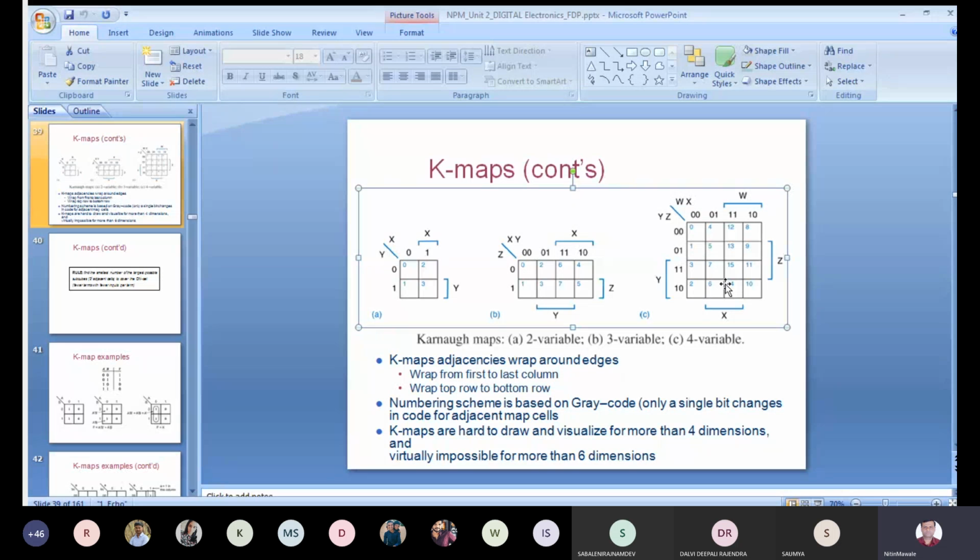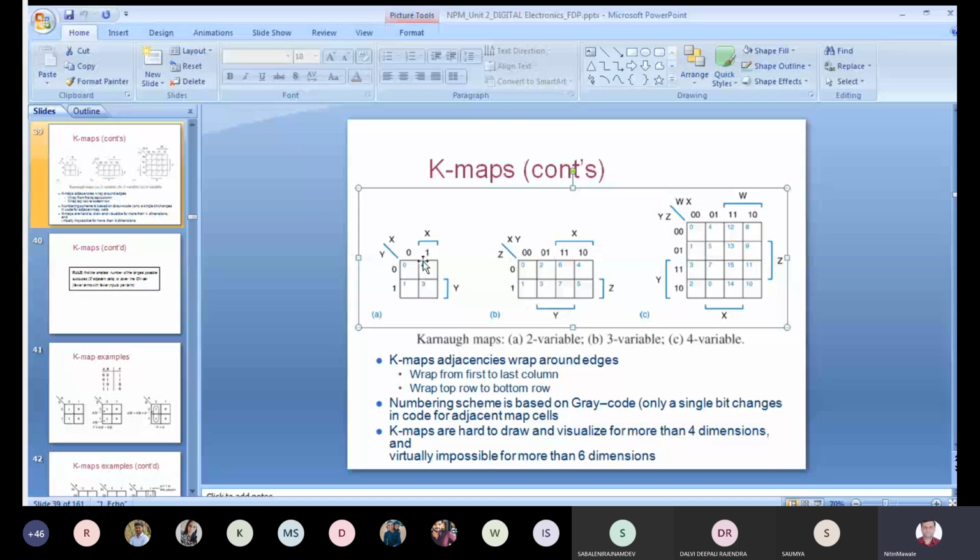Because there are different rules in it, those rules we will see. Now here I have to find out which is the adjacent of 0. Can anybody tell me which are the adjacent cells for this 0? I will just explain. Adjacent means what? 0 is adjacent with this 2 and 0 is adjacent with this 1. Okay, but 0 is not adjacent with this 3. Diagonal elements are not adjacent elements. That you should keep in mind while solving KMap.